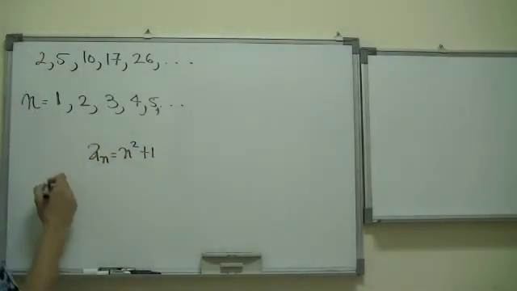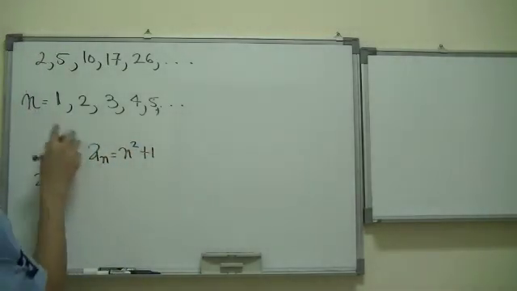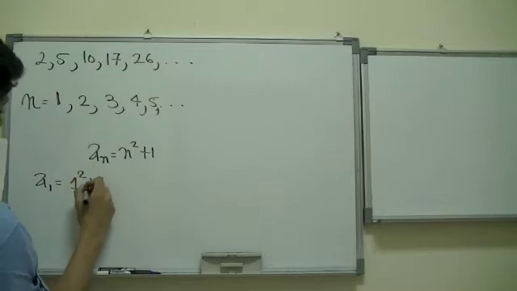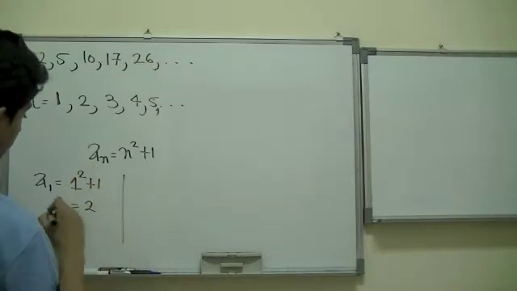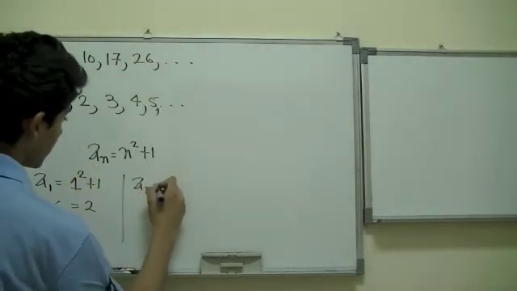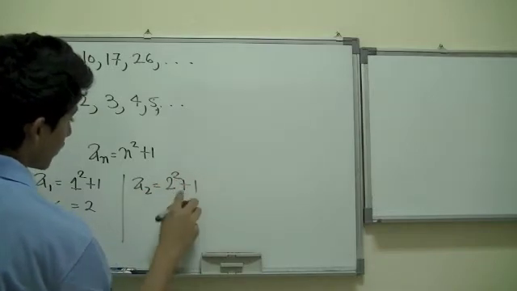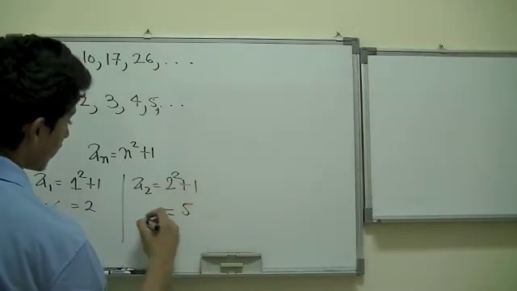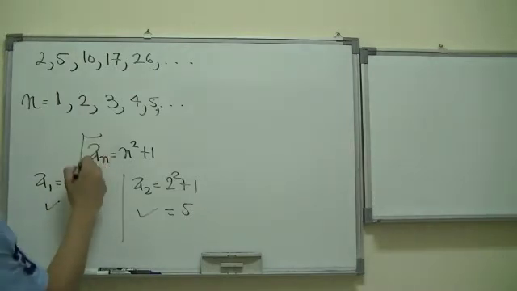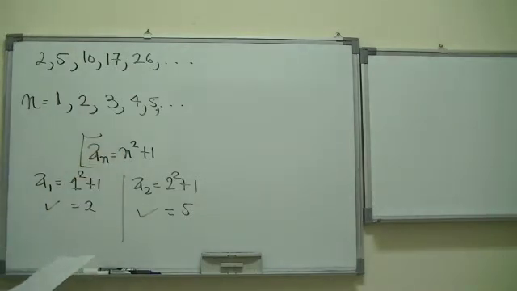So the first one, a_1, would give us 1 squared plus 1, which gives us 2. Yup, that's correct. The second one is equal to 2 squared plus 1. 4 plus 1 is equal to 5. Yup, that's correct. So the formula that we generated is correct.